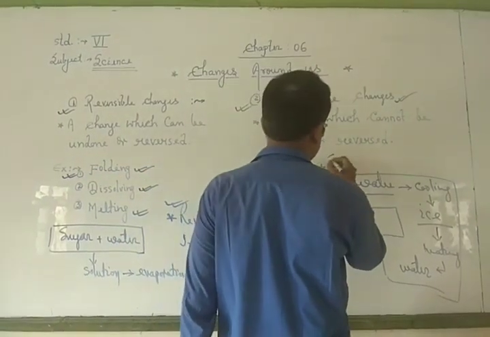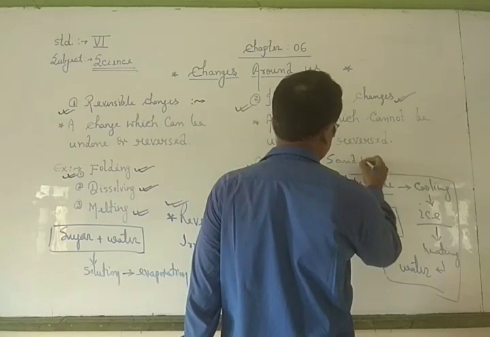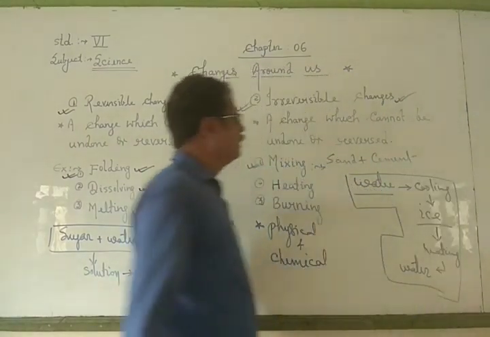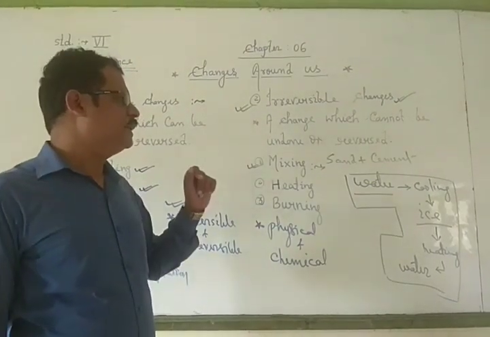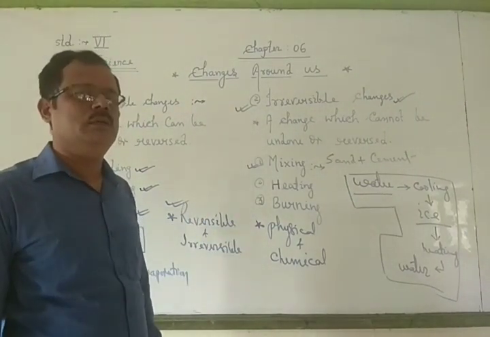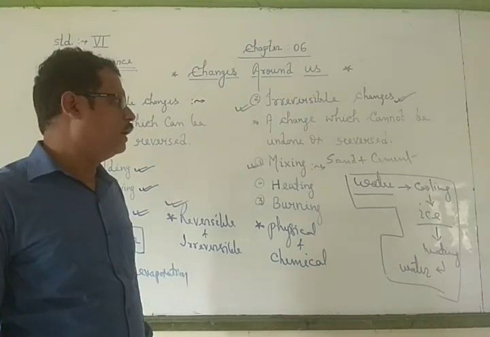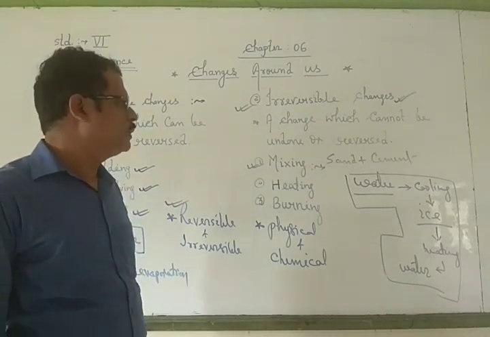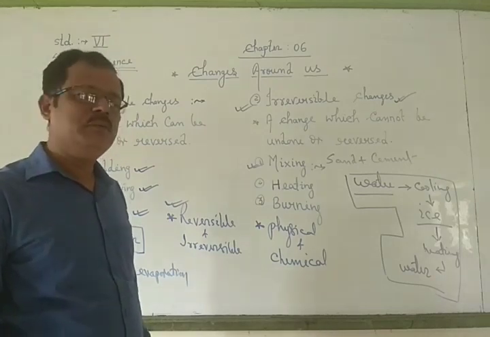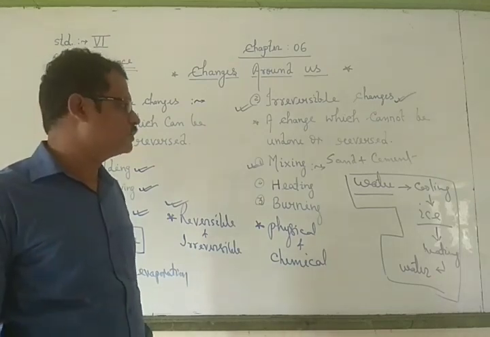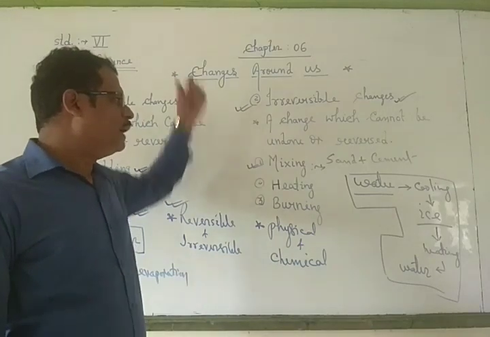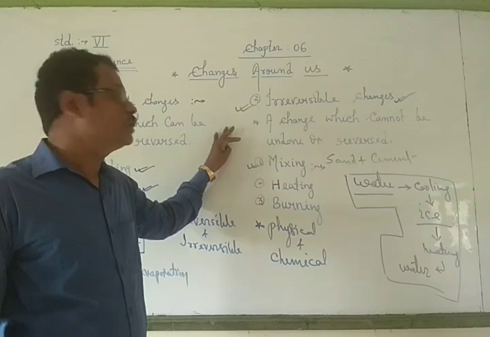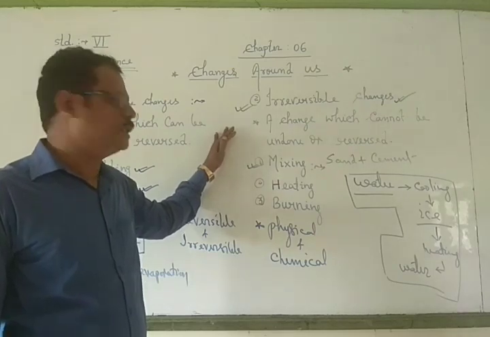Suppose we mix sand and cement. This sand and cement, when we mix together with water, then we cannot find sand and cement separately again. Because by chemical reaction they mix together and make a new substance. So by mixing of substances, we cannot find them again. So these are called irreversible changes.